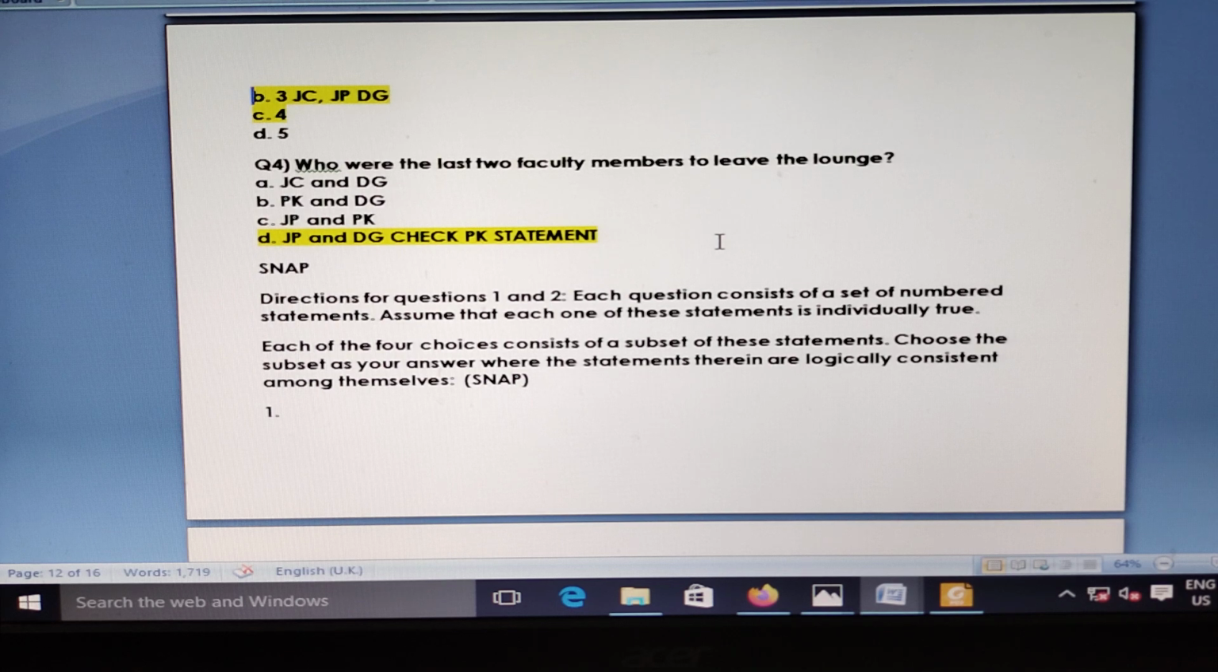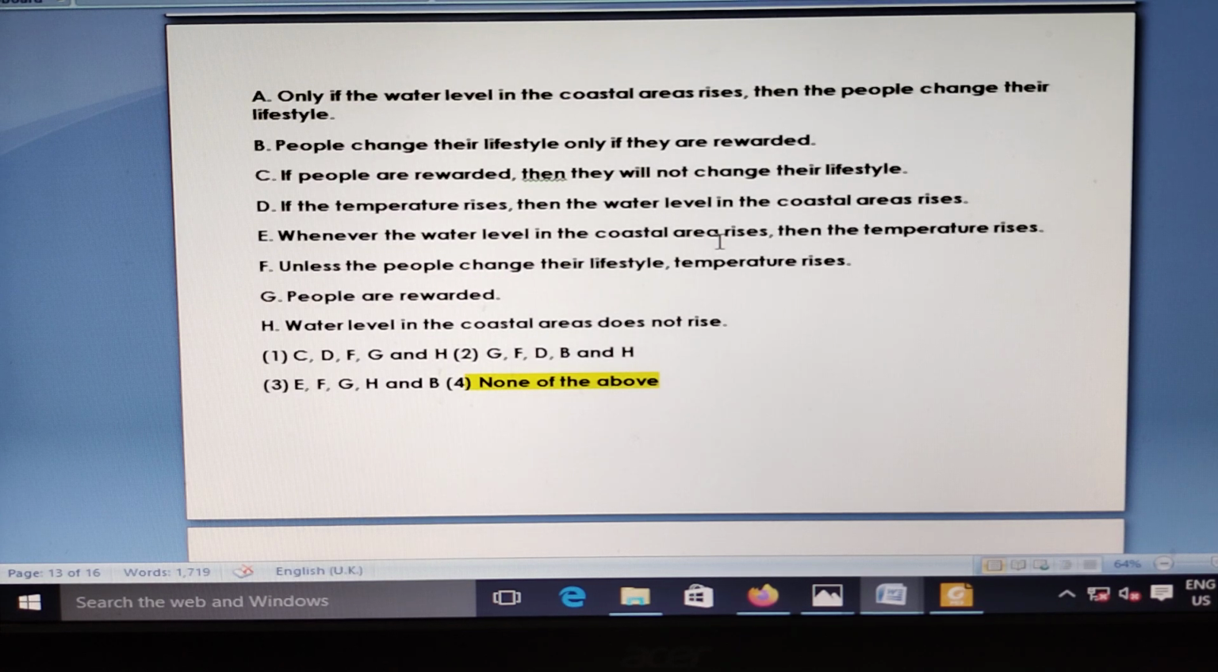Here these SNAP questions are very, very confusing. You see the first option: A, B, C, D, E, F, G, H are not at all consistent. We check option 1, option 2, option 3. Different institutes may give different answers, but the answer will come automatically as 4. Because when you check one by one, all are confusing. So option 4 is the correct one.